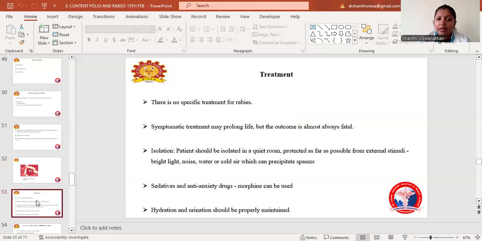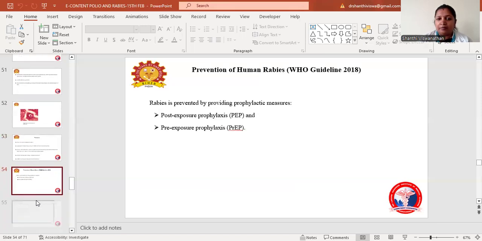Treatment: there is no specific treatment for rabies. Symptomatic treatment may prolong the life, but the outcome is almost always fatal. So the patient is isolated in a quiet room, protected as far as possible from external stimuli like bright light, noise, water, and cold air, because even small stimuli will precipitate spasm in these cases. Sedative and anti-anxiety drugs, that is morphine, can be used. Hydration and urination should be properly maintained.